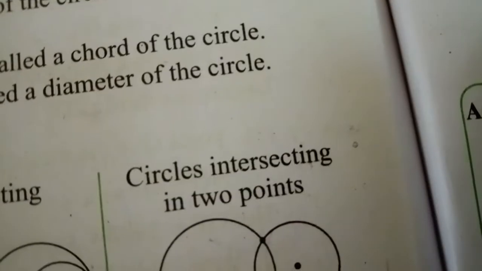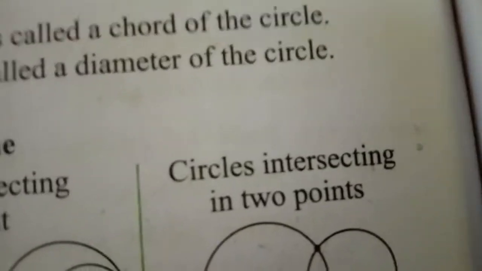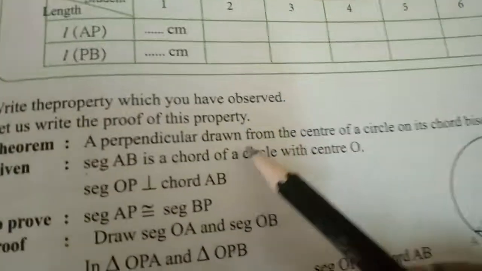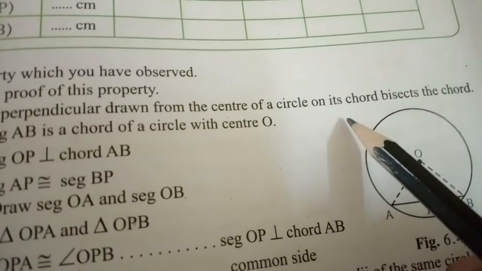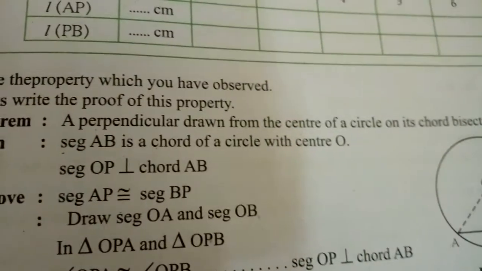Now we see the properties of the chord of the circle. So related to this there is one theorem in your textbook. See the theorem: a perpendicular drawn from the center of the circle on its chord bisects the chord. Now see what is the meaning of this one. We are going to explain it.